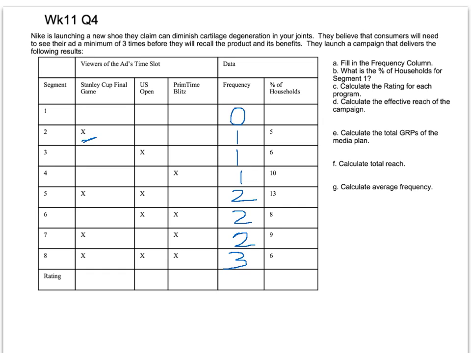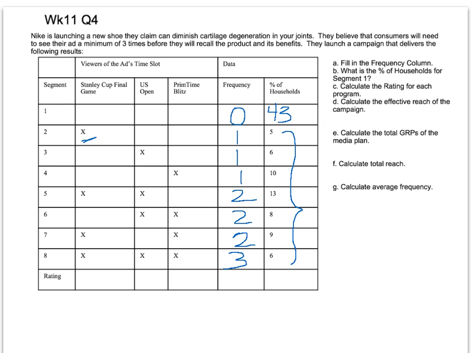The next thing we're asked to calculate is the percentage of households for segment 1. Well, there has to be 100%. Households have to be broken up into 100%. And so if you tally up all of these, what you'll come to is 57. Therefore, 100% minus 57% is 43%. So 43% of all households did not see our ad at all.